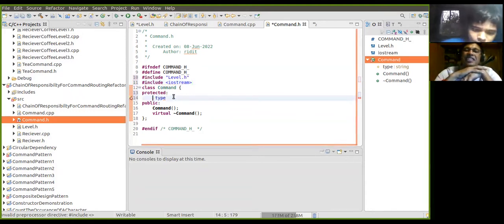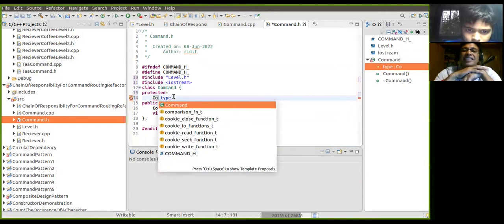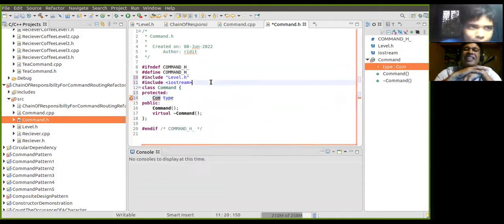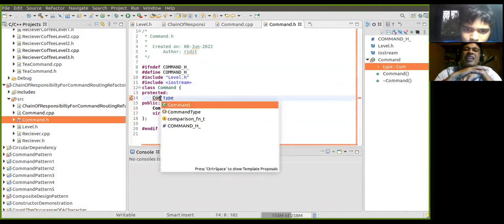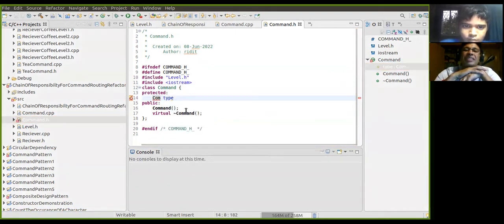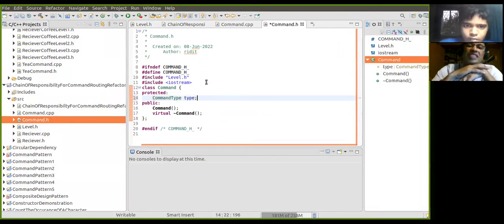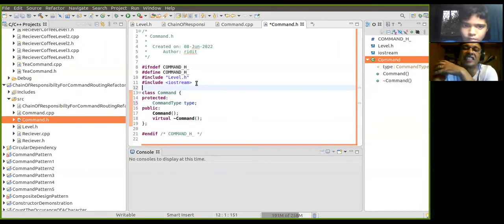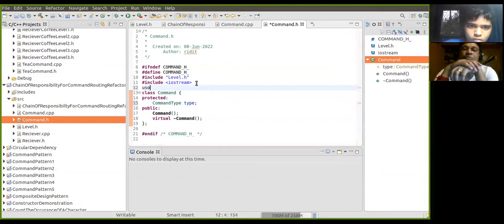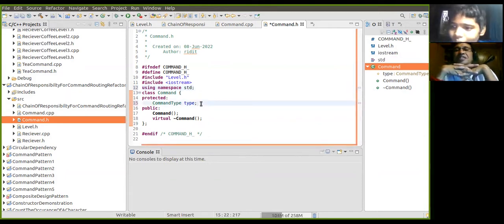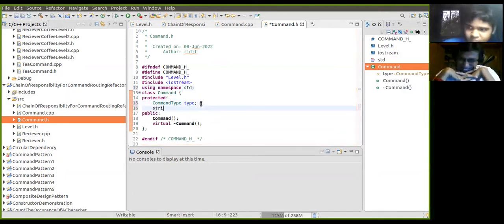String will be command type. Let's save it. Label, command type. So this is the label, and this is the enum that he has defined, command type. Using namespace, so that we don't have any problem doing the string.